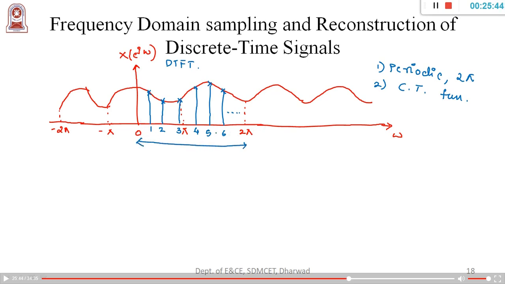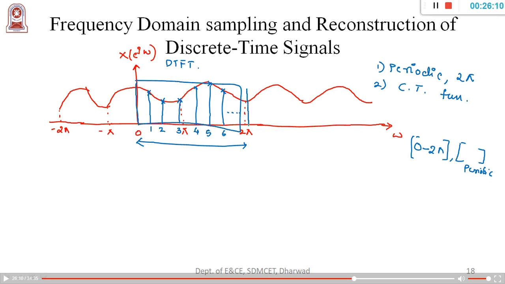After the 0 to 2 pi interval, if you take a second interval, then again the second interval is also periodic in nature, and the third cycle is also periodic in nature. So if I consider 0 to 2 pi, then this is one cycle.